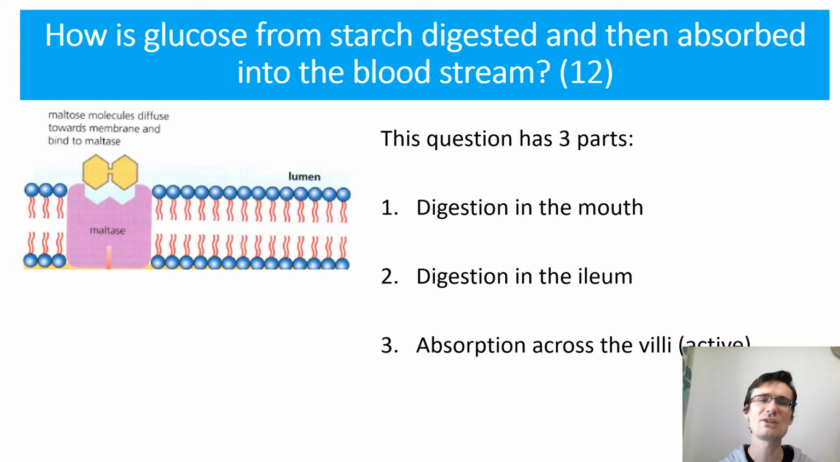Well, you need to answer this question: how is glucose digested from starch and then absorbed into the bloodstream? This could effectively be up to a 12-mark question in the exam. And it really has three parts. The first part is digestion in the mouth, then digestion in the ileum, and then finally the absorption across the villi, which is an active process.